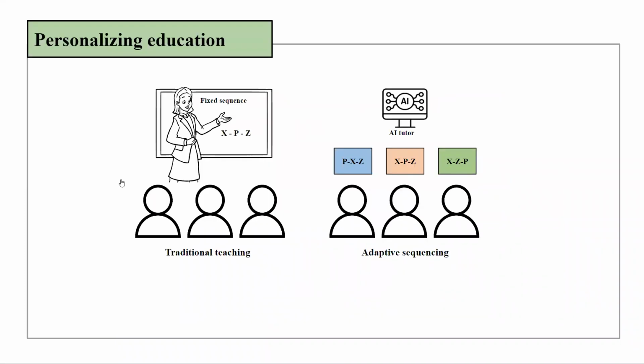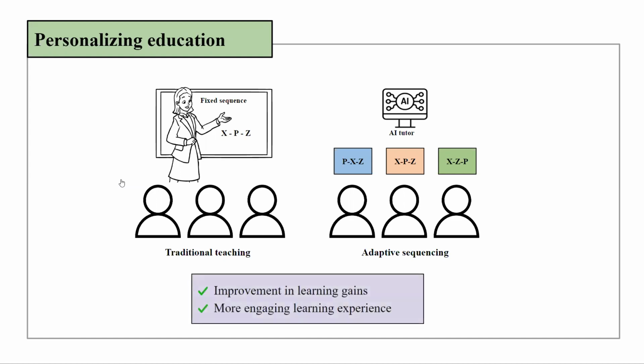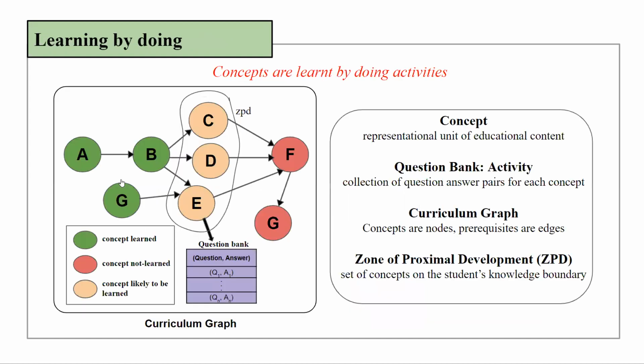In traditional classroom and MOOC settings, the same lessons in a fixed sequence are delivered to the entire student population, irrespective of their learning background or abilities. Whereas in adaptive sequencing, the lesson sequences are customized based on the individual learning characteristics of each student. Personalizing education using adaptive activity sequencing has been shown to improve learning gains, apart from providing a more engaging learning experience for the students.